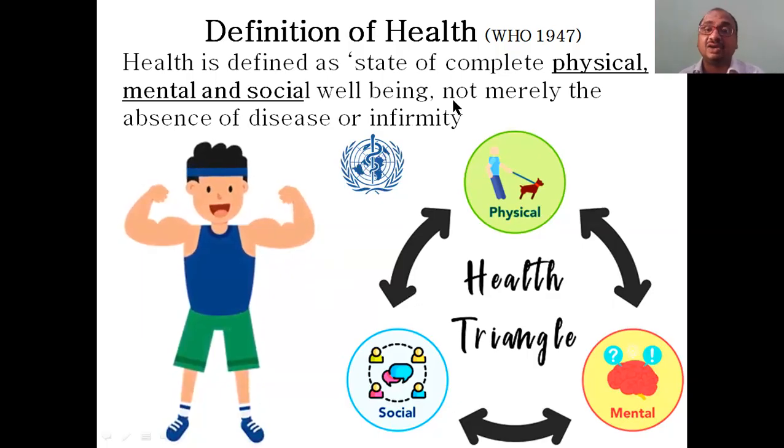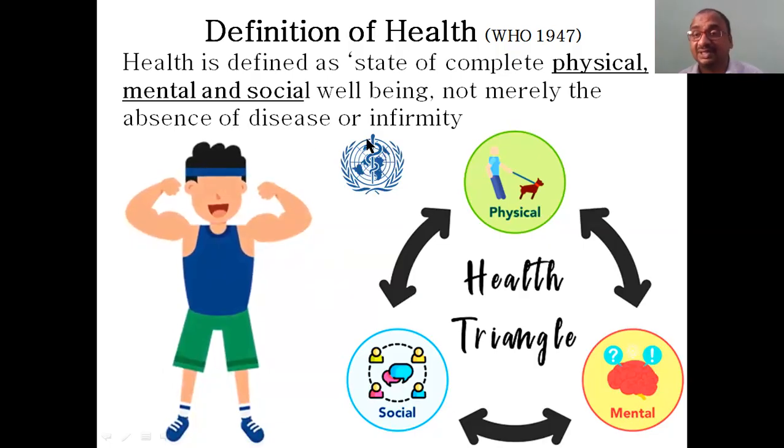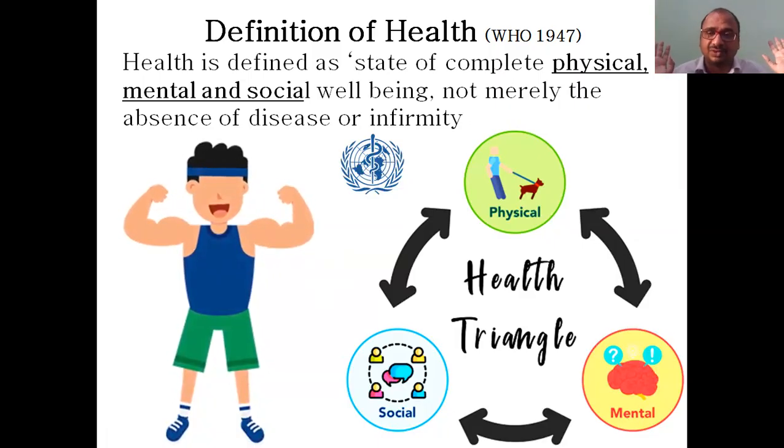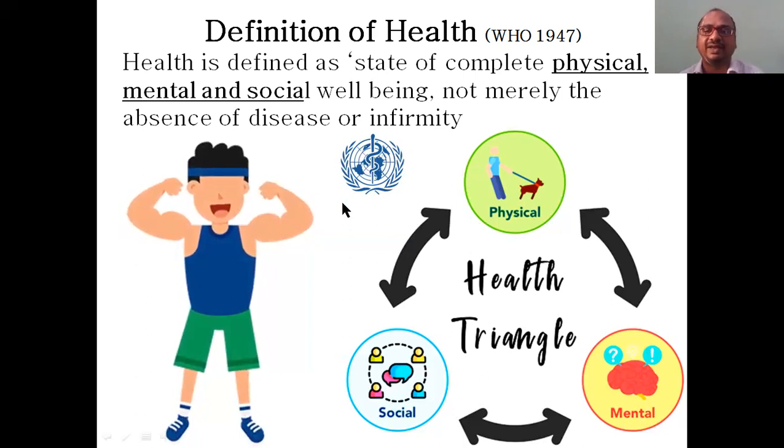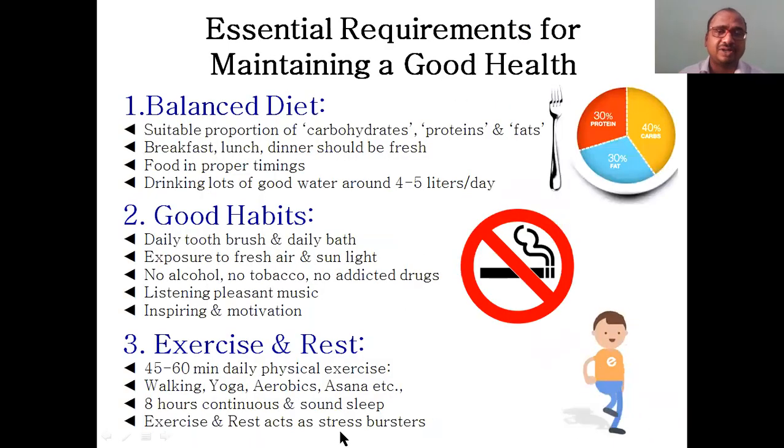And see here, in olden days absence of disease was considered health. WHO does not accept that. Health is not merely the absence of disease or infirmity; it is a mix of 3 things. This is the symbol of WHO, you know very well: physical, mental, and social. You have to keep the 3 sides of the triangle in mind.